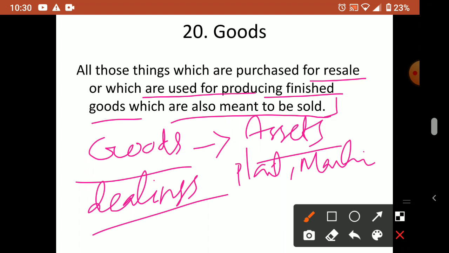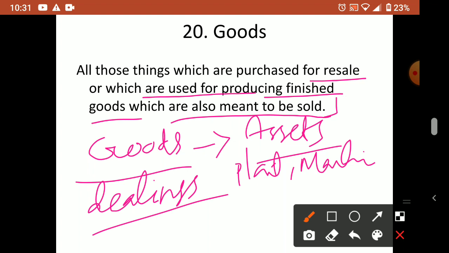But for the furniture shop, furniture is goods. But in a textile shop, what is goods? Clothes items are goods, and any almirah, furniture, tables, chairs, cupboard in that textile shop, that is not goods, those are assets for that business. So whether something is an asset or goods depends on the type of business or the nature of goods they are dealing with.